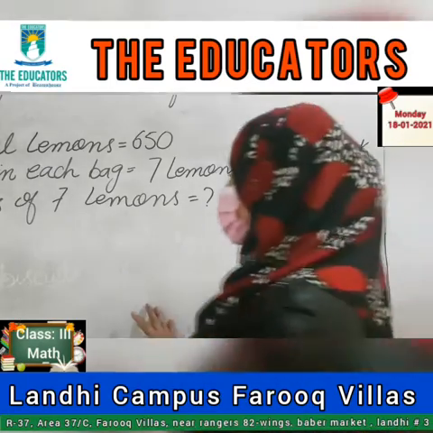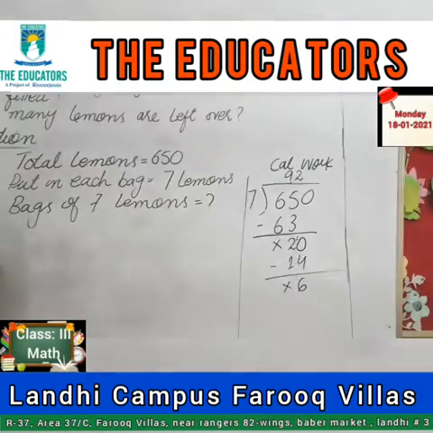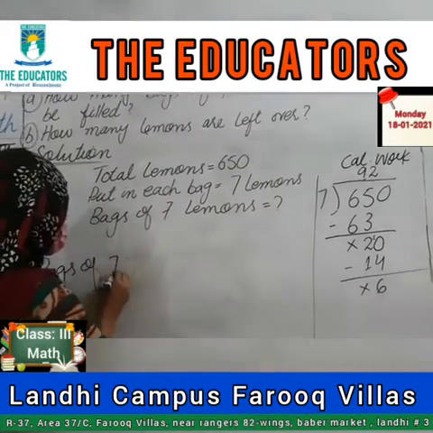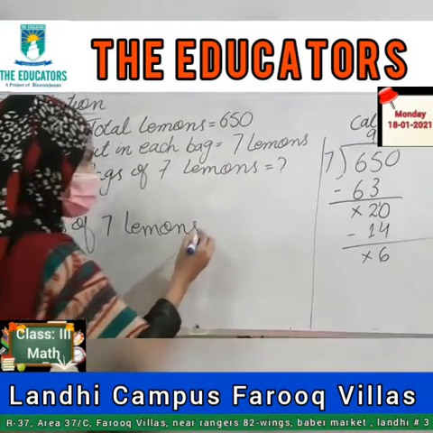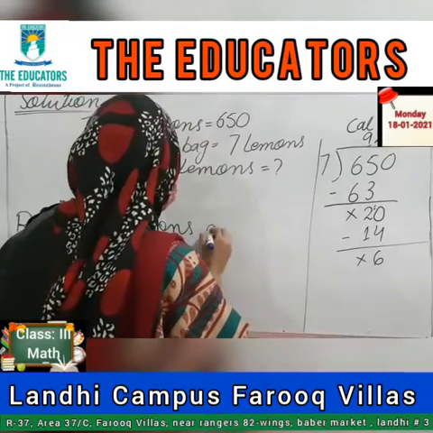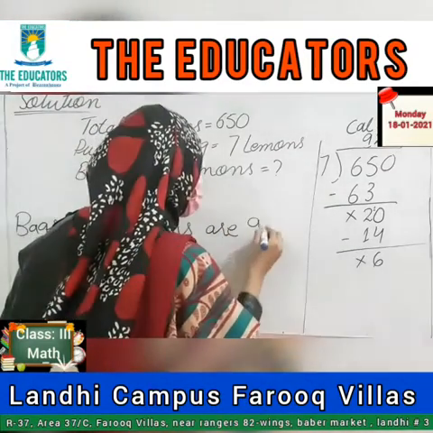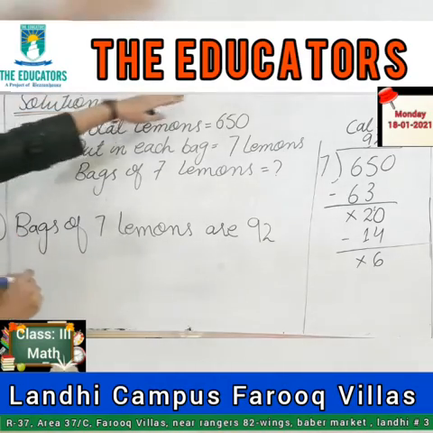Now come toward the answer. What will we write in the answer? Student, total bags of 7 lemons. How many? 92. And the second part, what he is asking, how many lemons are left?